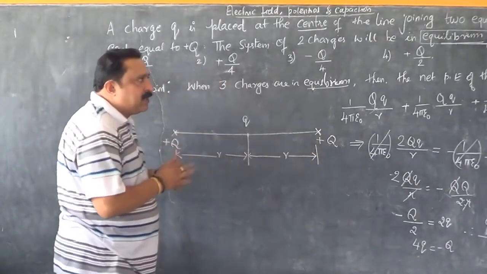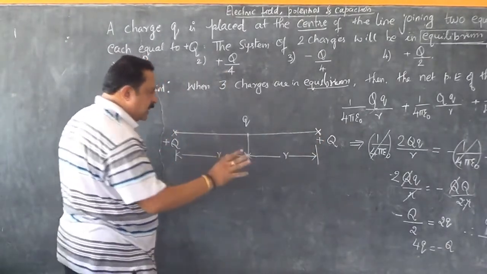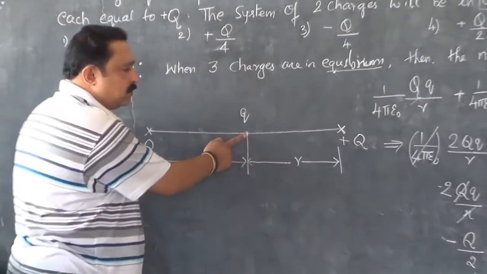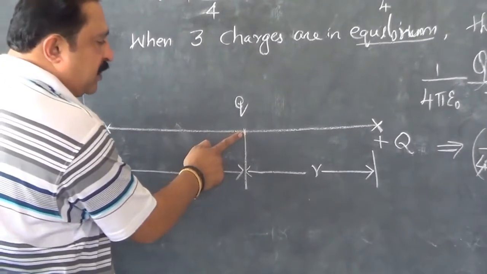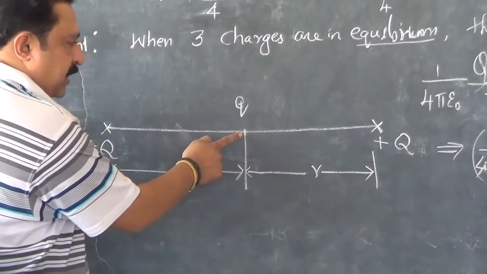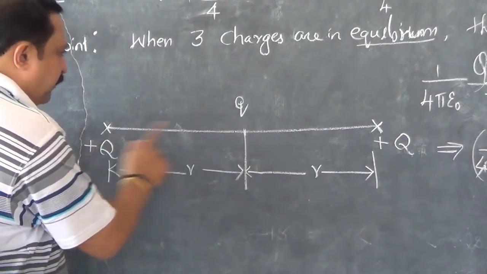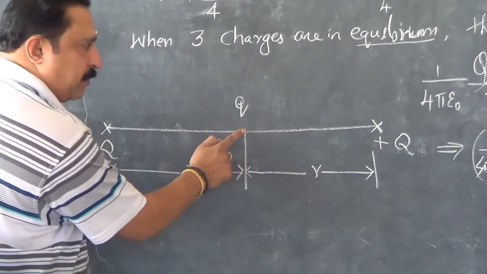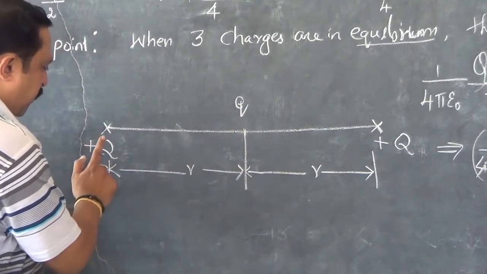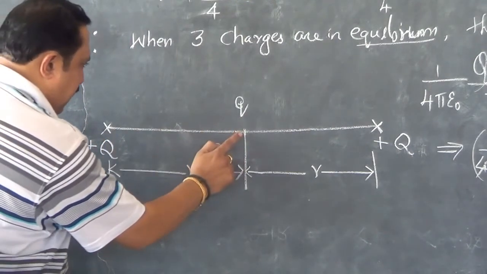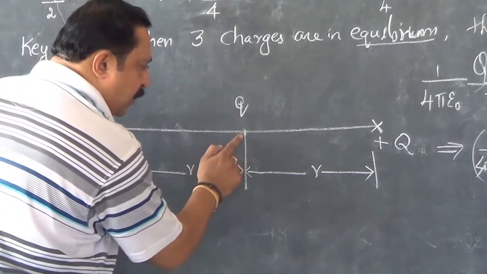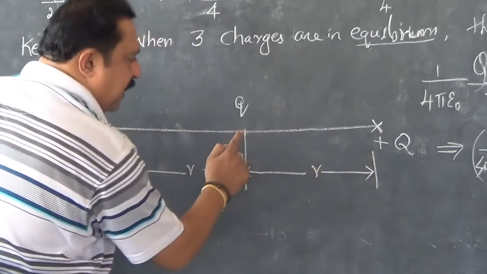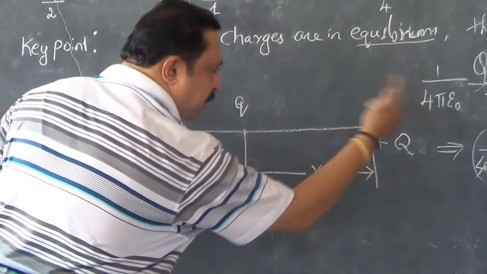The meaning of saying that three charges are in equilibrium is that the net electric field at Q is 0. At Q the electric field is 0. That means if you keep a charge equal to minus q by 4 at the center point, the electric field at this center point due to plus q will be equal to the electric field at the center point due to the plus q on the right side.